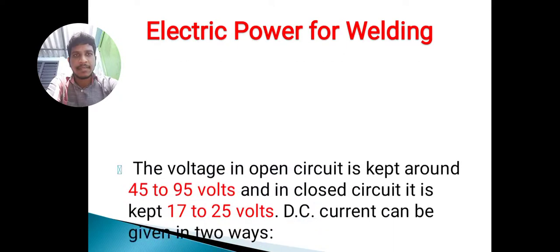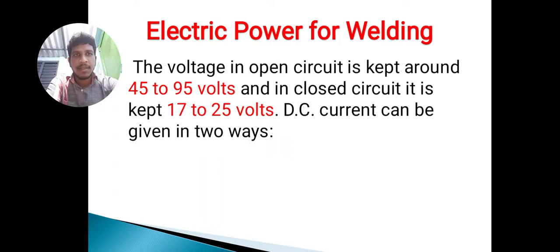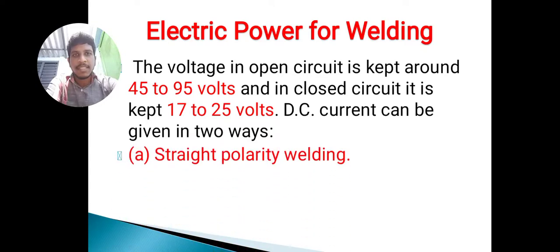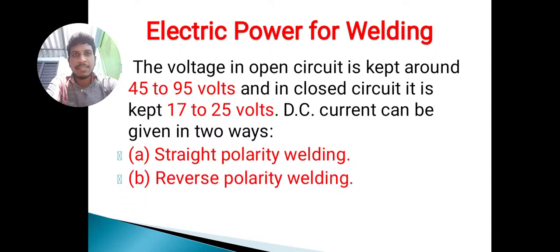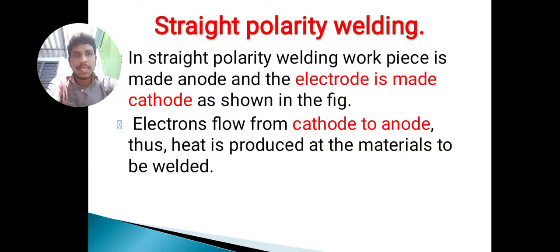Next, the voltage in open circuit is kept around 45 to 95 volts and in closed circuit it is kept at 17 to 25 volts. DC current can be given in two ways, straight polarity and reverse polarity. I am discussing straight polarity first.